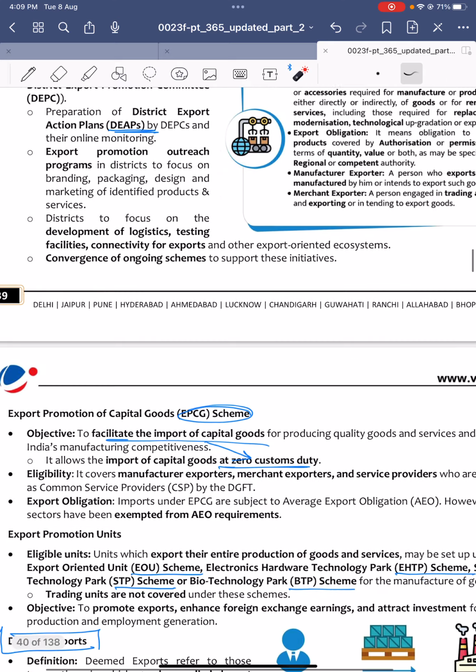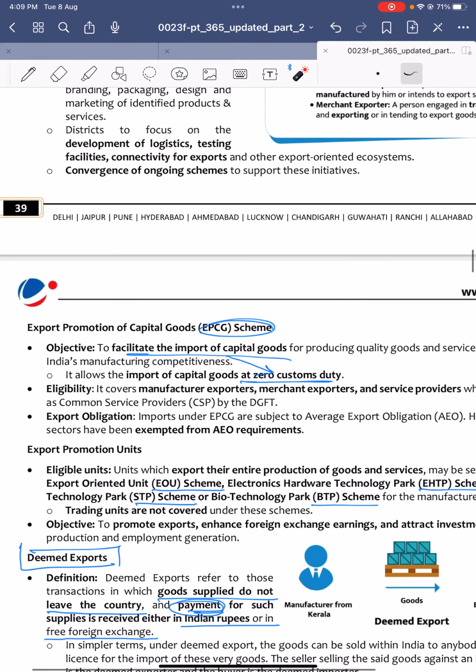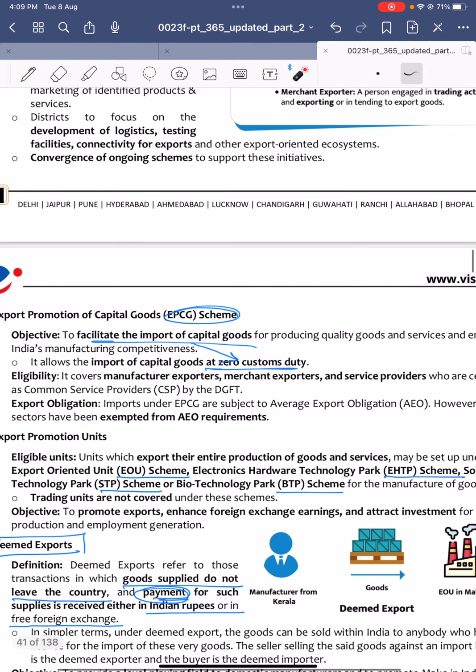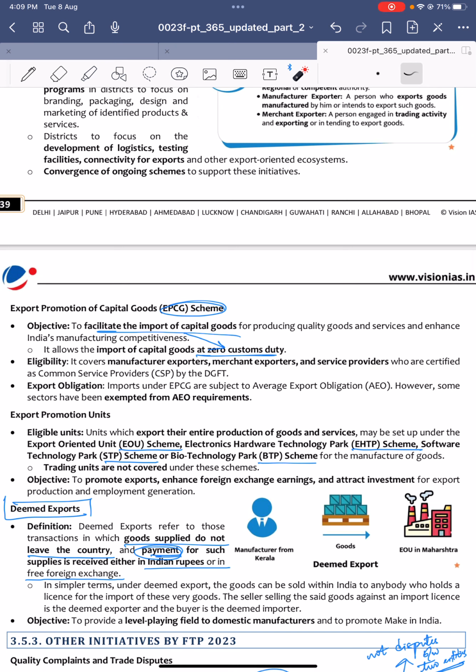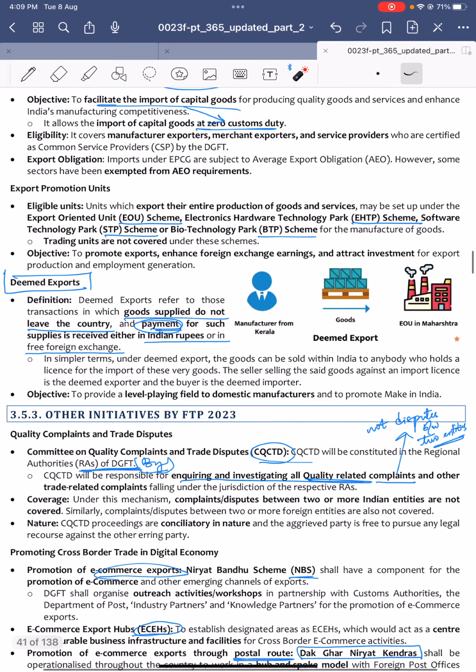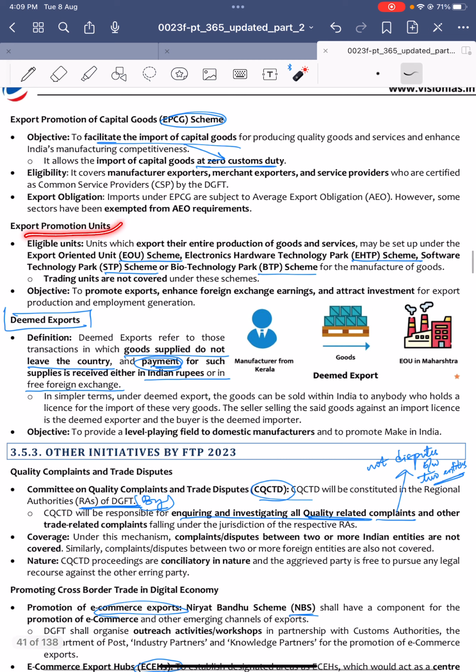Next, Export Promotion of Capital Goods, the EPCG scheme. Under this, the import of capital goods is facilitated at zero customs duty. Capital goods are those goods which are further used in processing, also called basic goods. So the import of a few capital goods for producing quality goods and services gets zero customs duty under the EPCG scheme. And export promotion units.